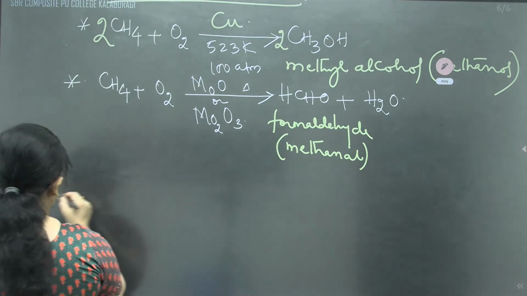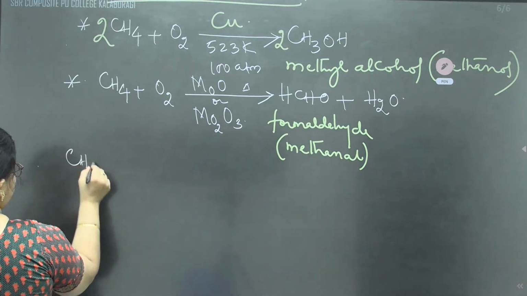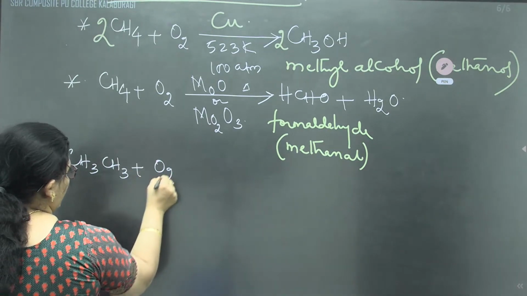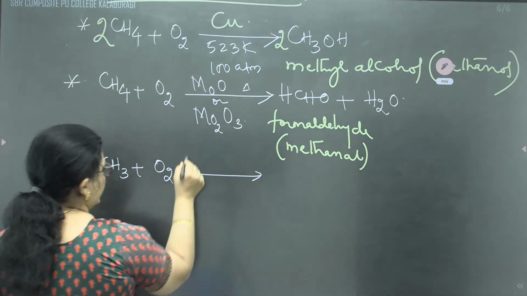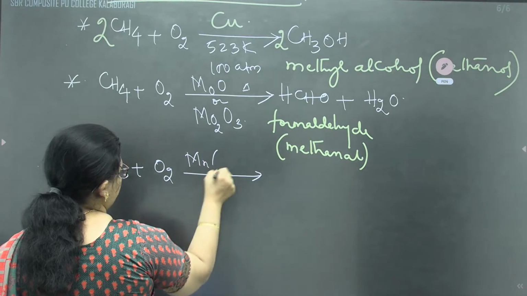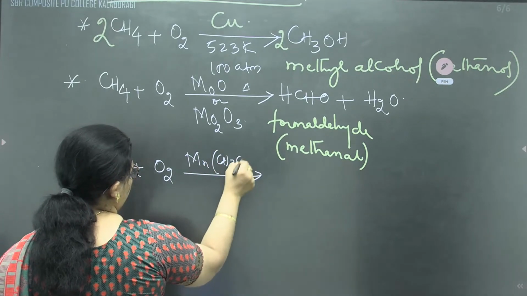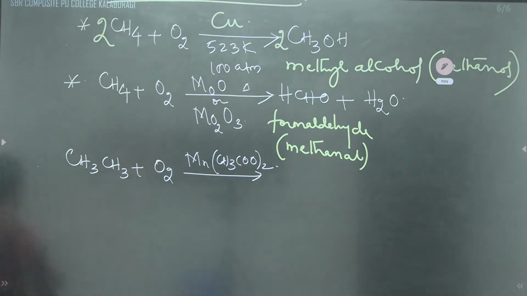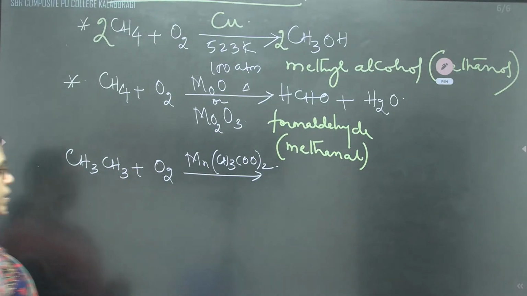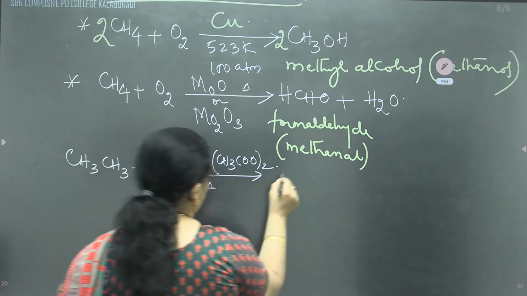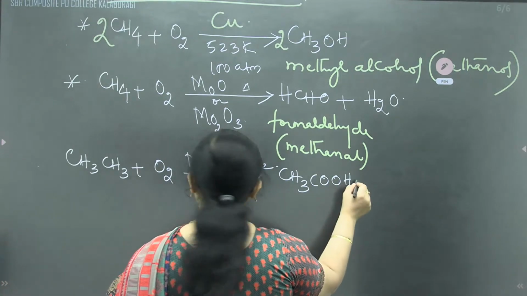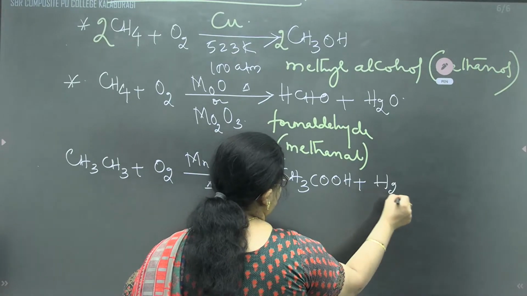If I am going to take ethane, ethane on oxidation in presence of manganese acetate will produce acetic acid plus water.